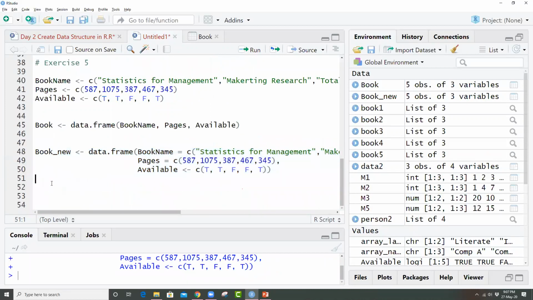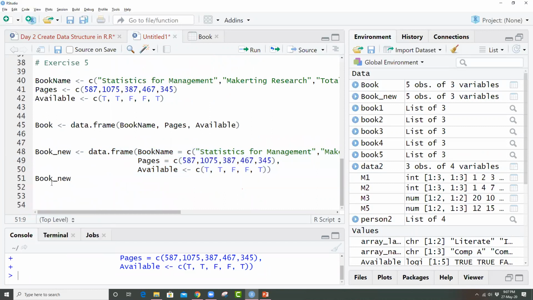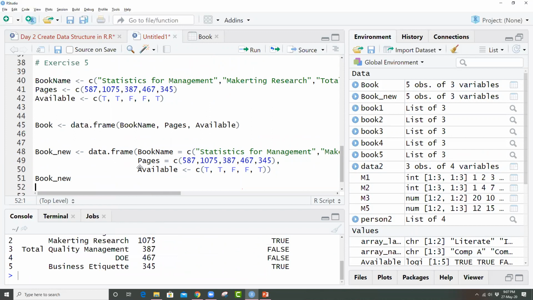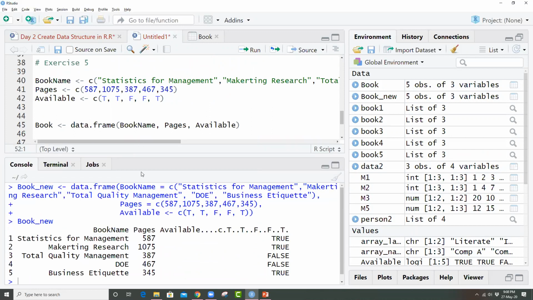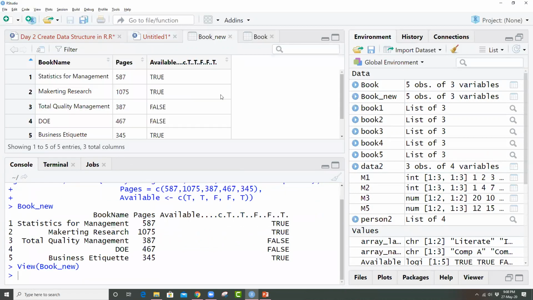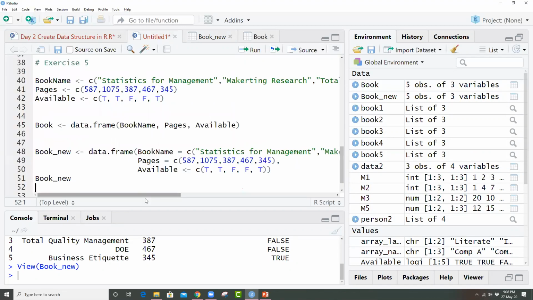And now I can just simply write book underscore new. So you can see here this information is there, and what you can do is you can just click over here. You can see now here there is some error, so let us check what the error is.